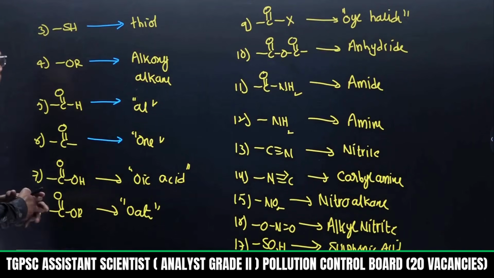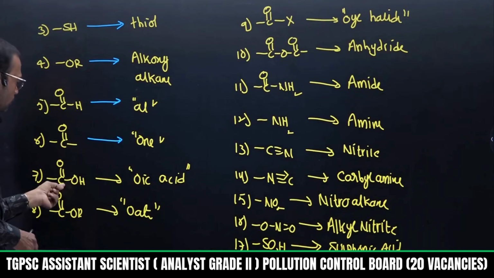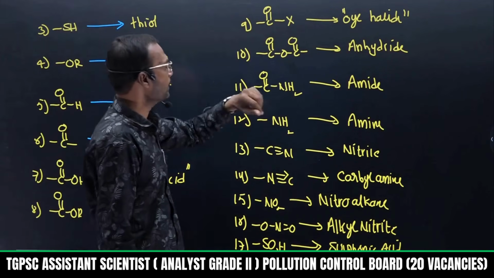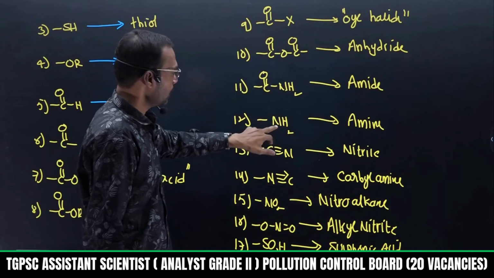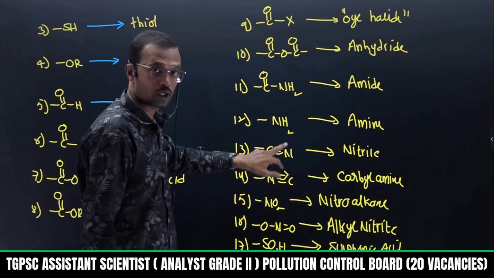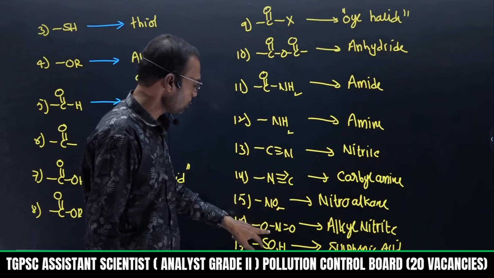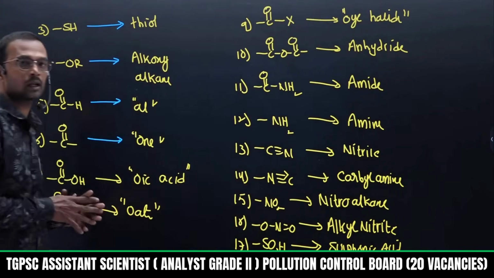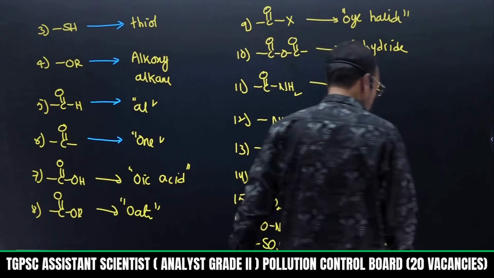Thiol, alkoxyalkane, aldehyde nothing but AL, and this is called ketone, oic acid, OATE, ester is OATE, OYL halide, and this is anhydride, amide, amine, nitrile. Don't say cyano, cyano is a secondary prefix. Now this is called carbylamine, nitro, alkyl nitrite, and this is sulfonic acid. So these are the available functional groups here now.